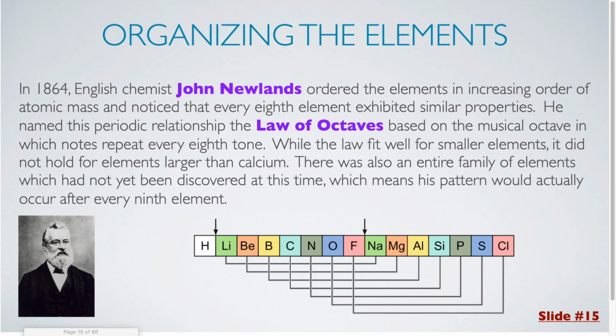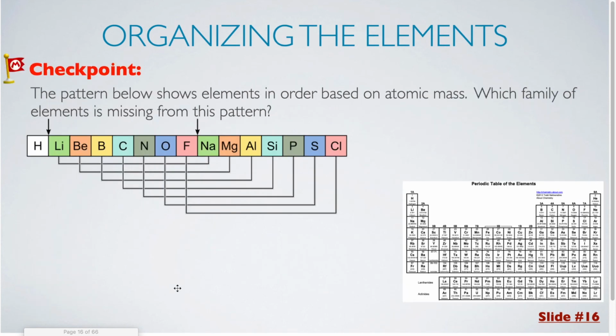For our next checkpoint question, we are looking at the pattern, which shows elements in order based on atomic mass. We are trying to figure out the family which is missing from this pattern. Now these are all in order by mass, so we can use the modern periodic table in order to help us understand which elements would be missing. So between element 1, which is hydrogen, and element 3, which is lithium, we would have element 2, which is helium. So helium would be inserted right here.